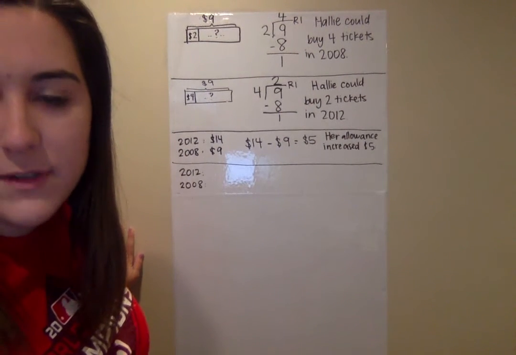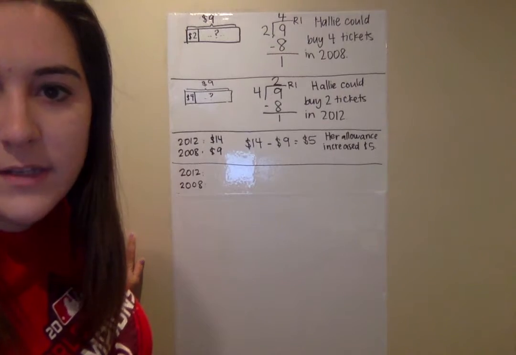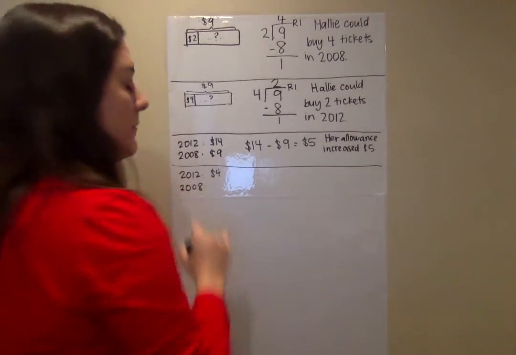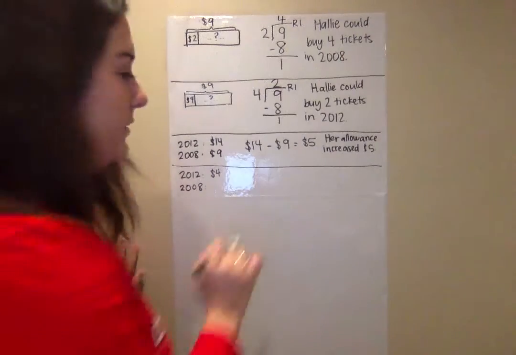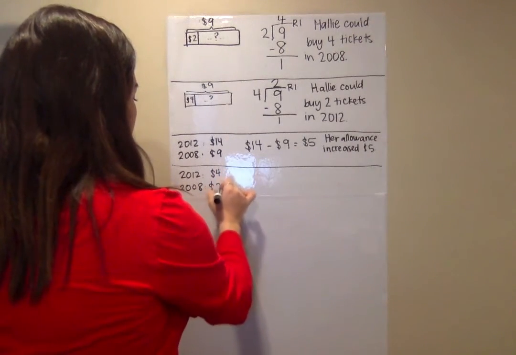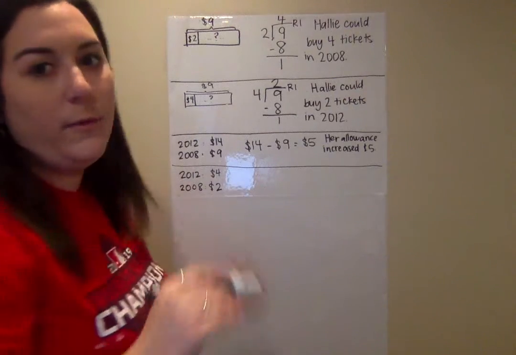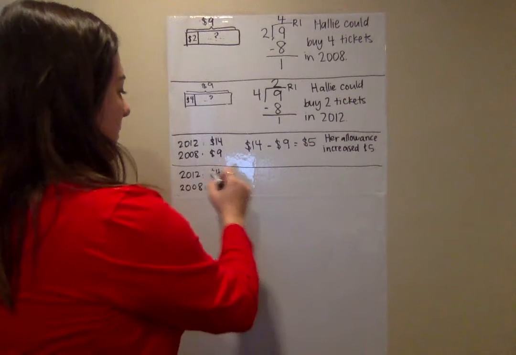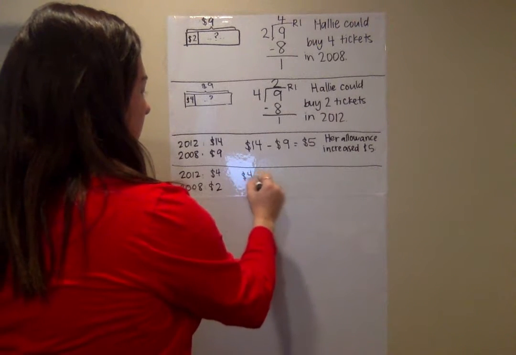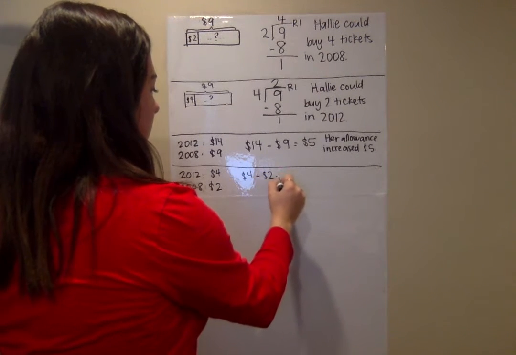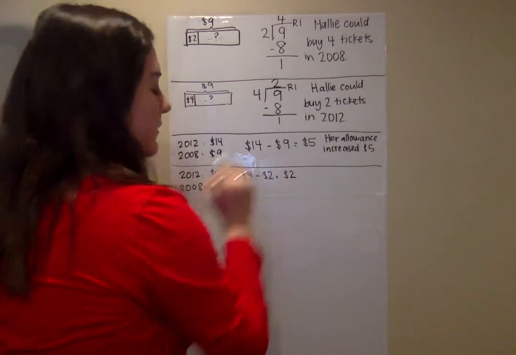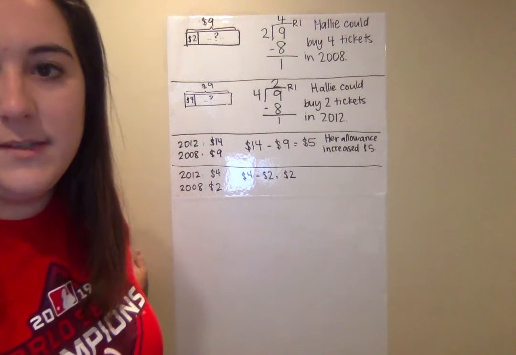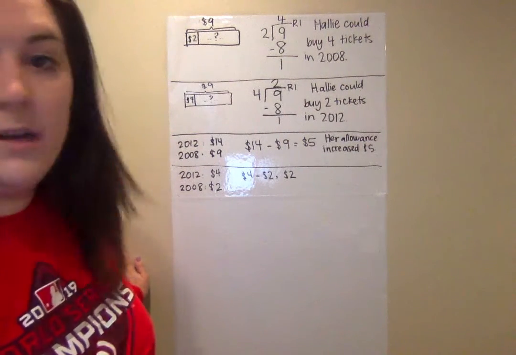Well, in 2012, let's go back up to our table to look. Tickets cost $4. Okay. In 2008, tickets cost $2. So, if again, I want to find the difference, I see those keywords, how much more, I'm going to subtract. So I'm going to say $4 minus $2 equals $2. So how much more did a Carnival ticket cost in 2012 than it did in 2008? It costs $2 more.